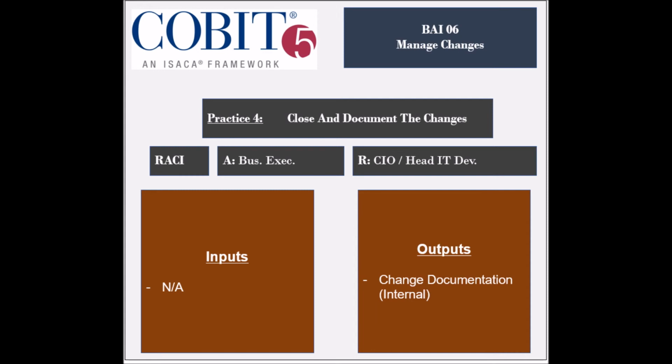The entities that are responsible include the business process owners, the project management office, and the Chief Information Officer. The entity that is held accountable is the business executives. The practice receives no inputs, but generates 1 output, which is the change documentation to be used internally.